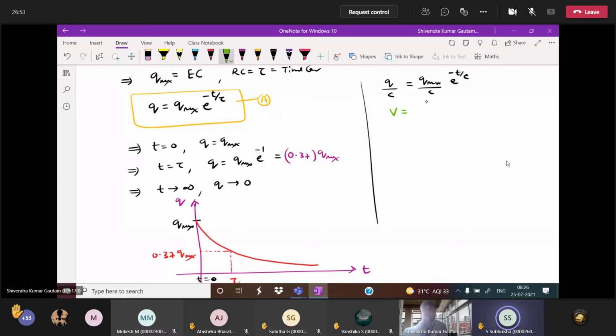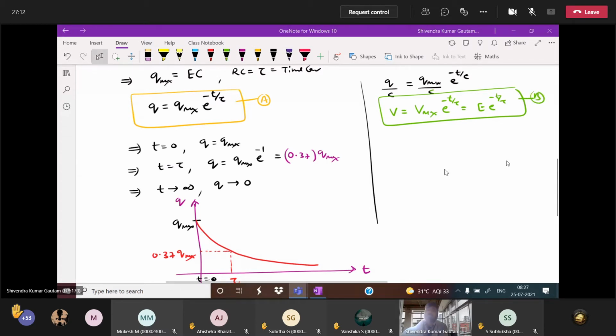Q max by C is E, which is V max. V max is nothing but E only. So you got the expression of charge and you got the expression of potential also: V equal to V max e power minus T by tau.